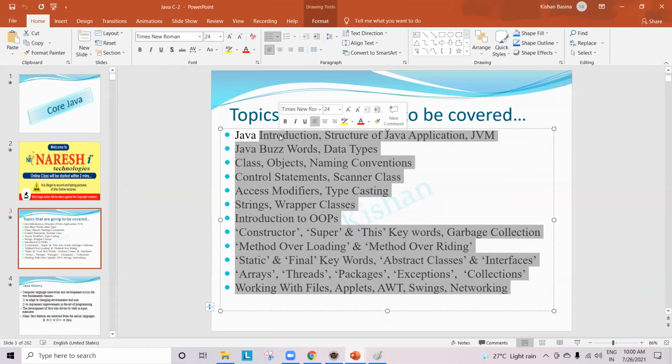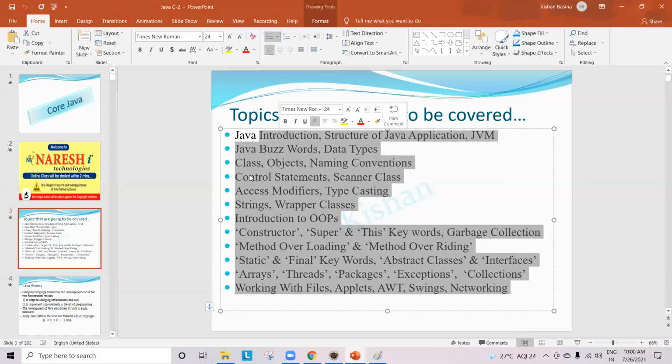Second one is servlets. Servlets means how you are supposed to write your business logic. Third one is JSP, Java Server Pages. JSPs are used to create web pages. Web pages, guys, dynamic web pages.